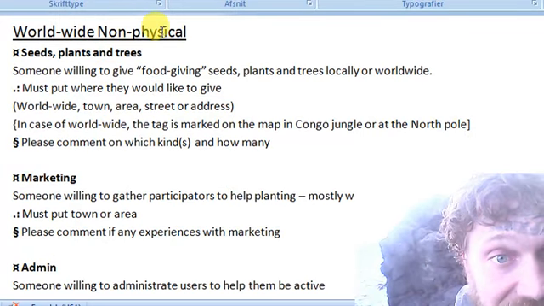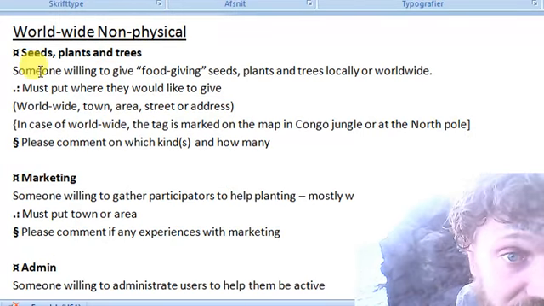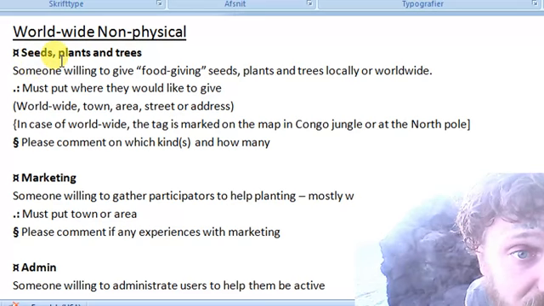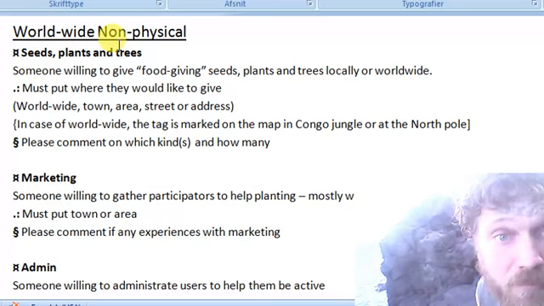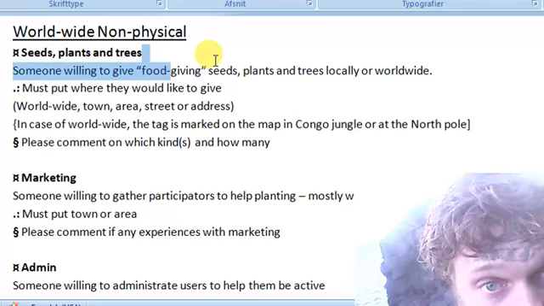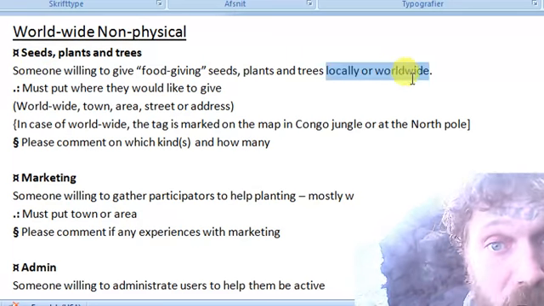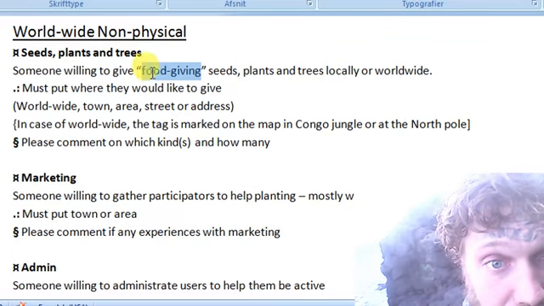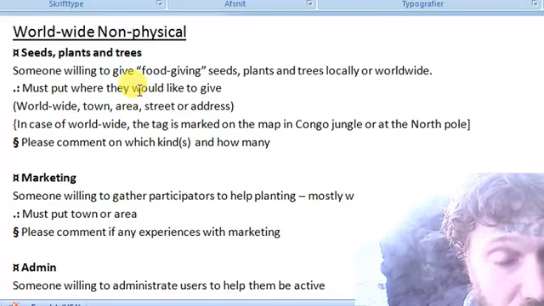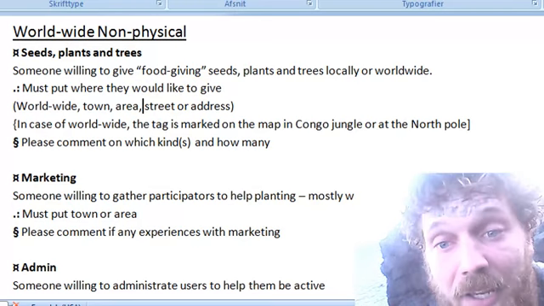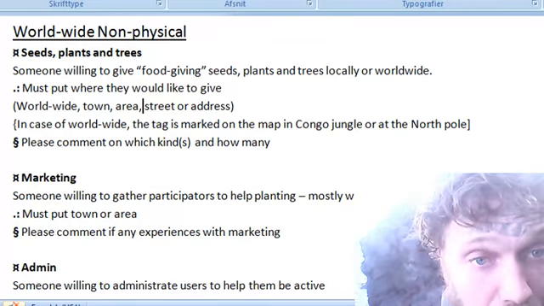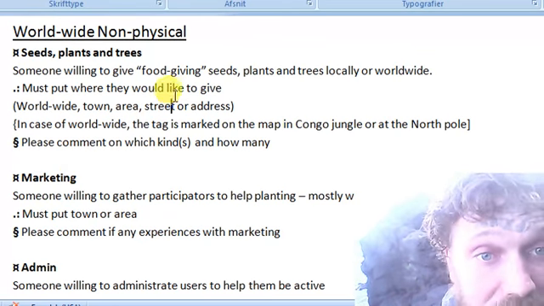Worldwide non-physical, and this is donation of seeds, plants and trees. Someone willing to give food, giving seeds, plants and trees locally or worldwide. And I put focus on food giving because we could have a lot of plants and trees, but focusing on food producing is what the website is about.